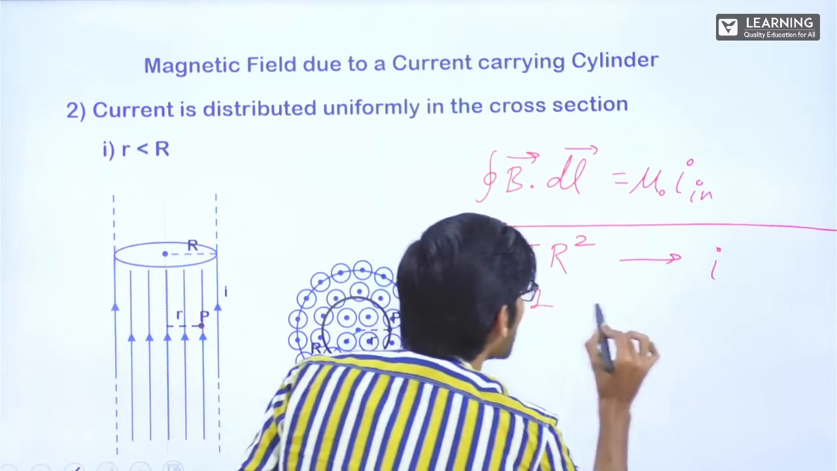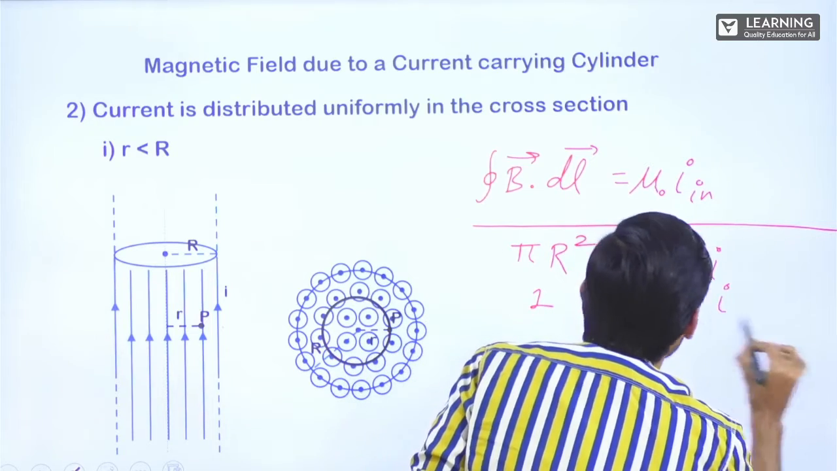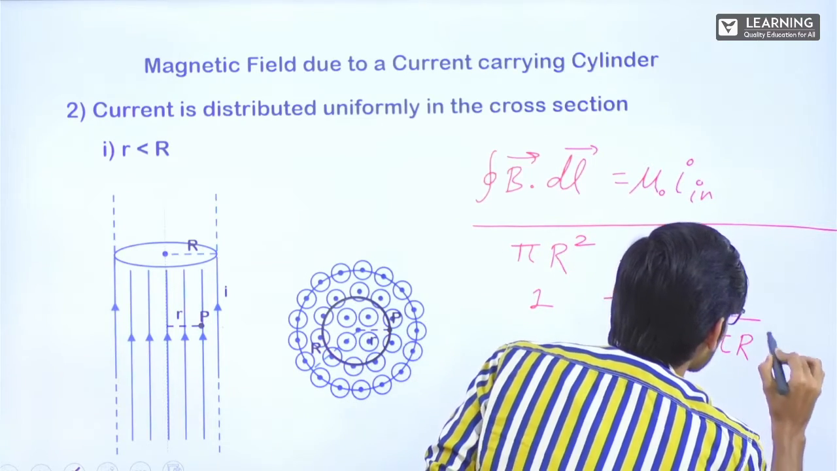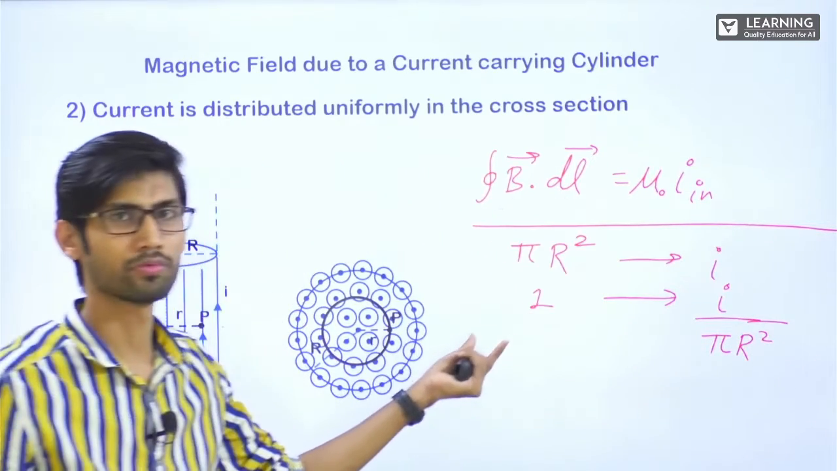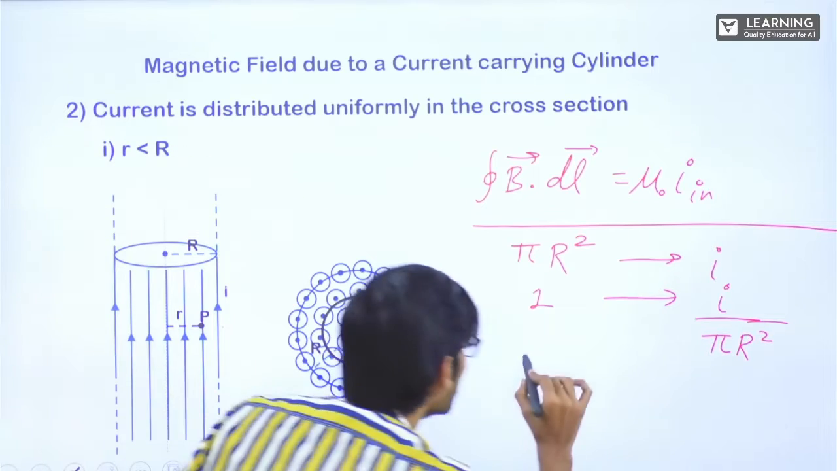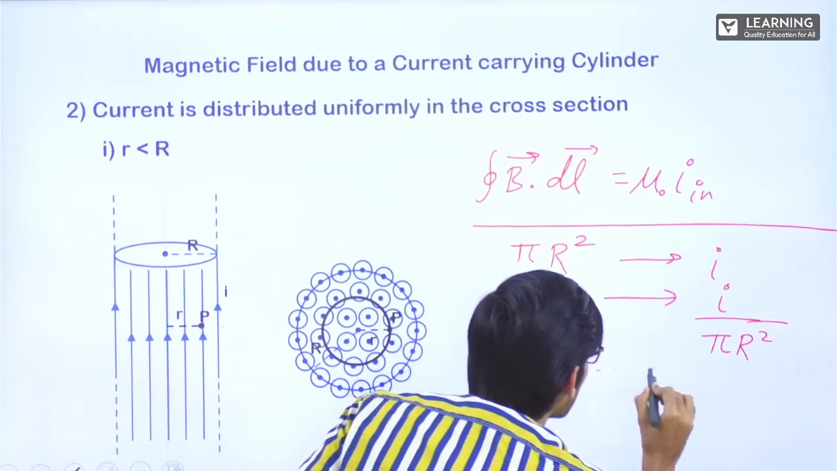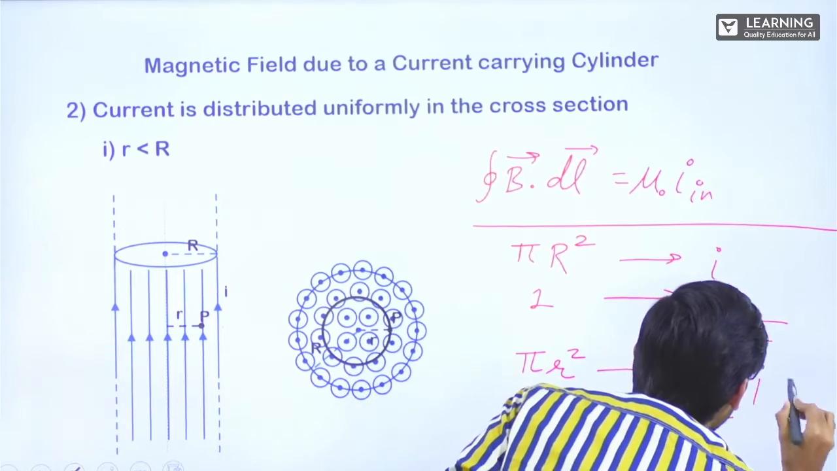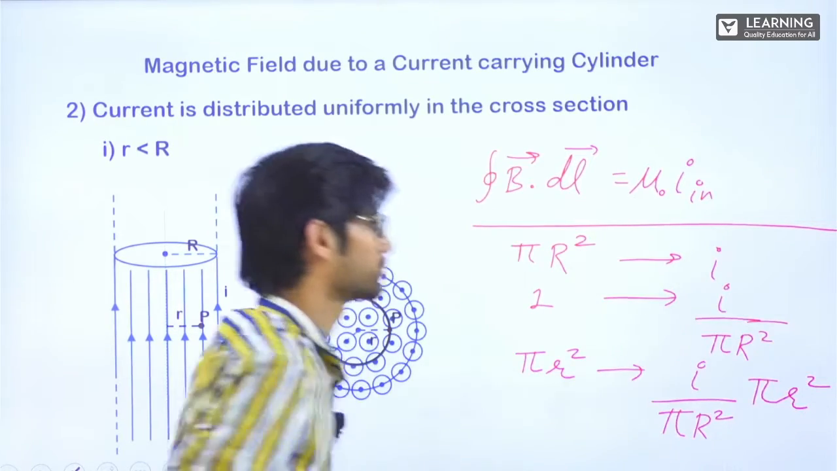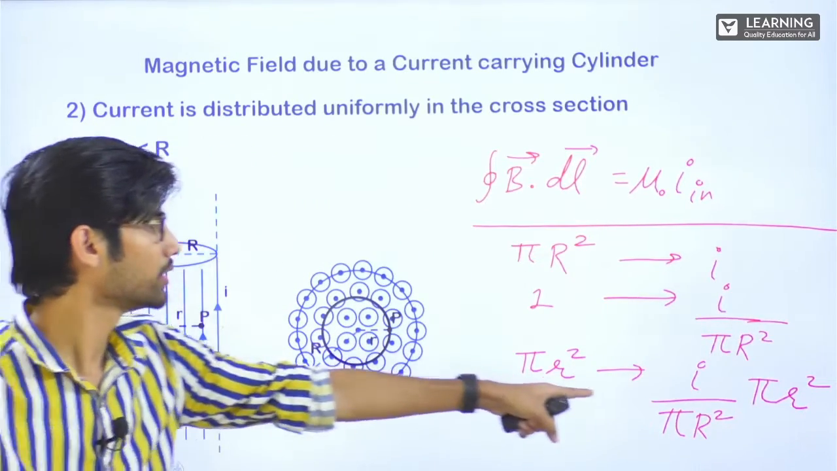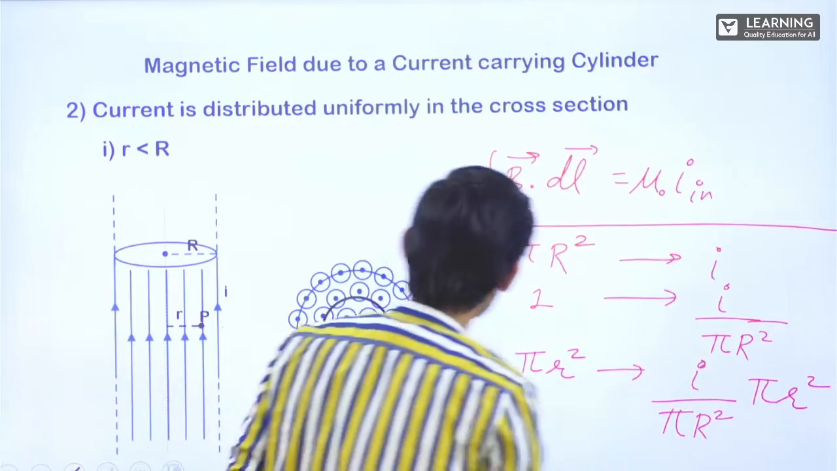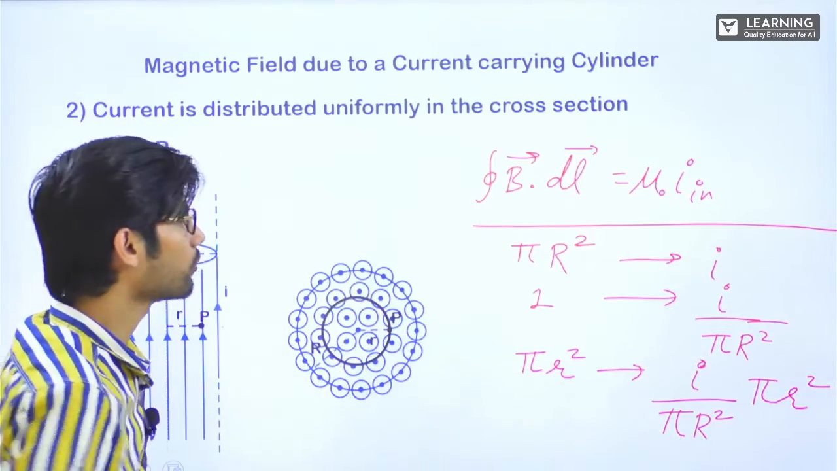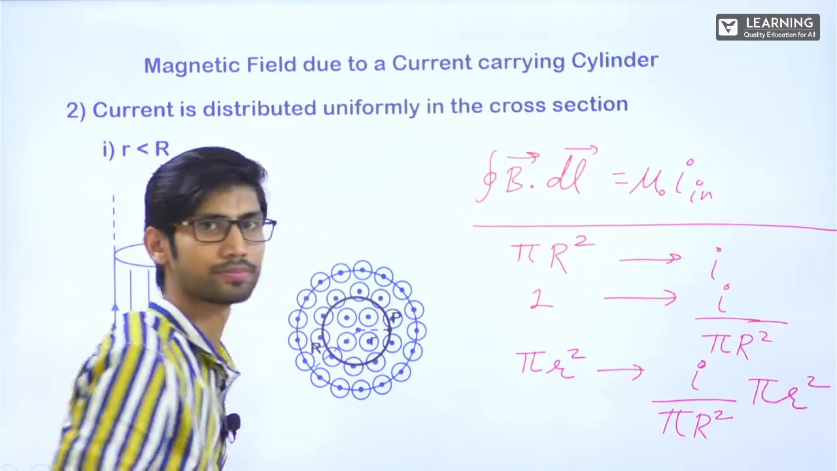In 1 unit, the current will be I upon pi R square. 1 unit area. So in pi small r square, how much current will be? I upon pi R square into pi small r square, correct? This will be the current which will be there inside this. So one way is through the unitary method.